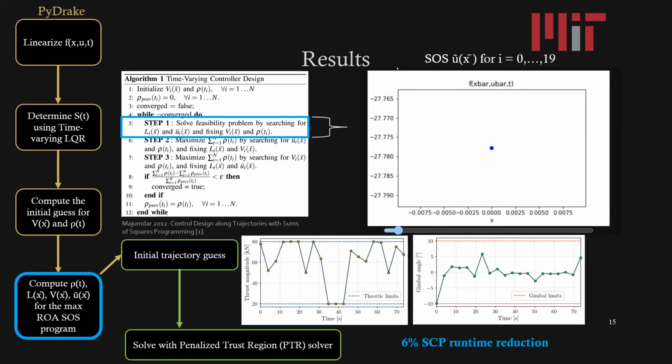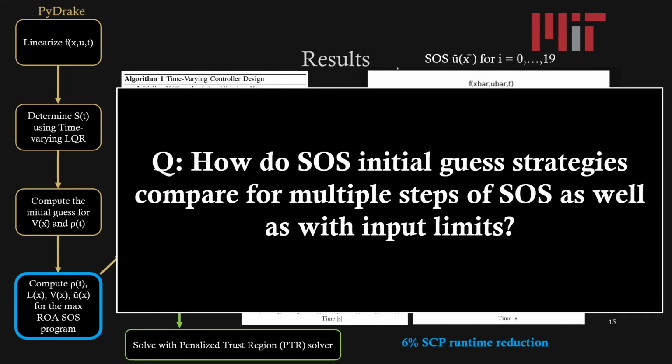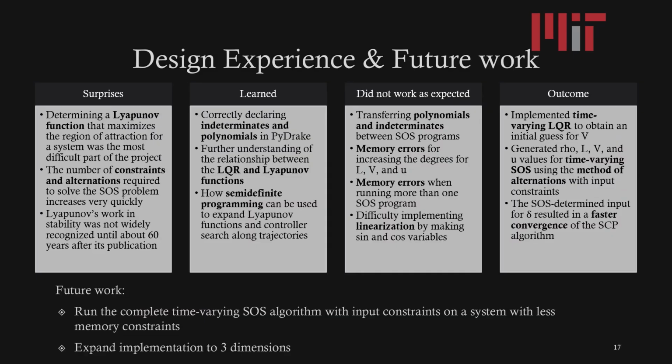I was able to get a solution using penalized trust region, and the final solution resulted in about a 6% SCP runtime reduction. From this project, I was actually surprised that determining a Lyapunov function is actually pretty difficult. In addition, the number of constraints and alternations for a more complex system grows pretty quickly.